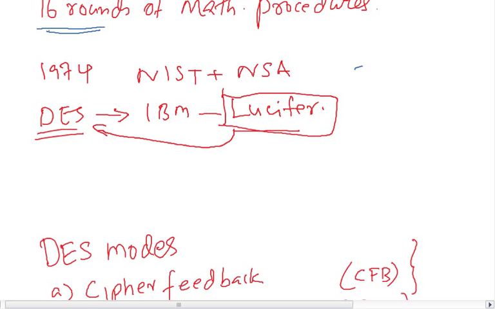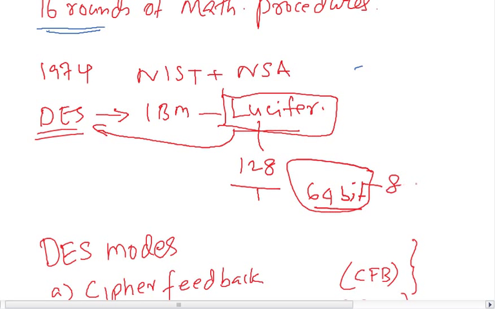Basically it was 128-bit, but the NSA reduced this to 64-bit, and this 64-bit includes 8 parity bits, so in total the key is 56 bits. So DES is 56 bits, and this refined thing is known as DEA, the Data Encryption Algorithm, while DES is the standard.